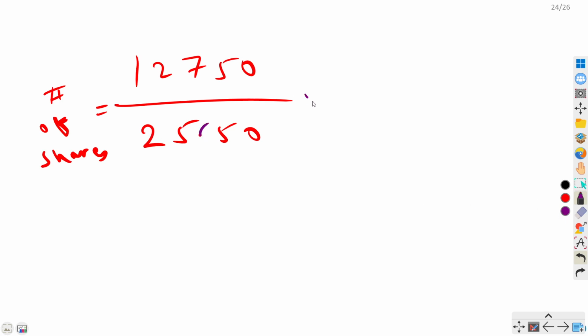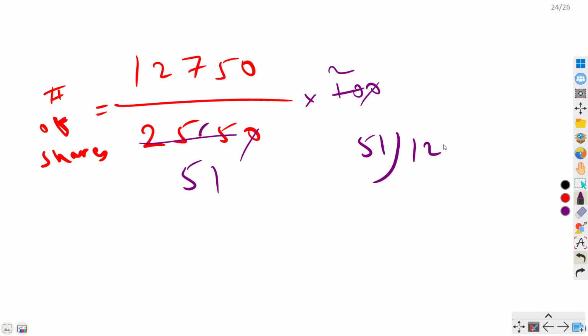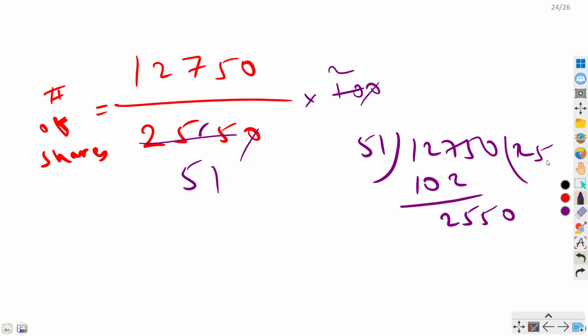If I remove this decimal, I will multiply by 100, and this 0 will go away. Now I can cancel out by 5. So 5 into 51. Now I can't cancel 2 by 51. Let's try this one: 51 into 12750. 2 times 51 is 102, then 25, 50. 5 times 51 is 255, and then 0, so 250.